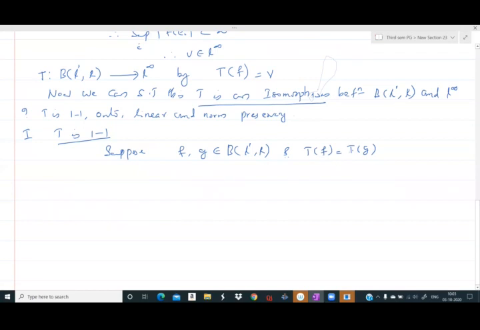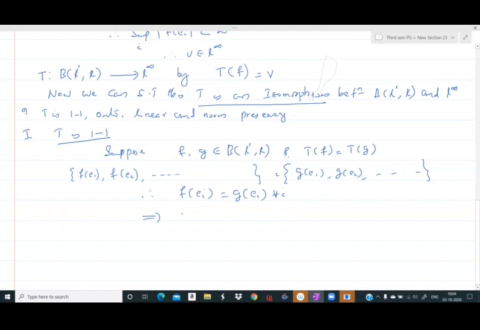On the other hand, the definition of T of g is another, say U, another member of L infinity, where that member is the sequence g(e1), g(e2), etc., g(en), etc. Therefore, the sequence f(e1), f(e2), etc. is equal to the sequence g(e1), g(e2), etc. And two sequences are identical if and only if the corresponding terms are identical. Therefore, f of ei is equal to g of ei for all i.